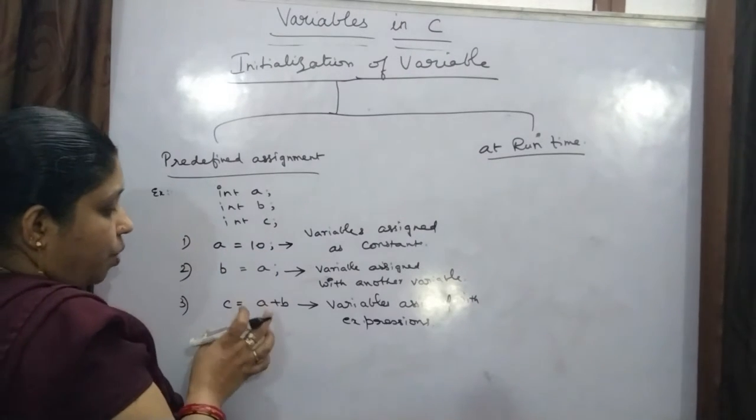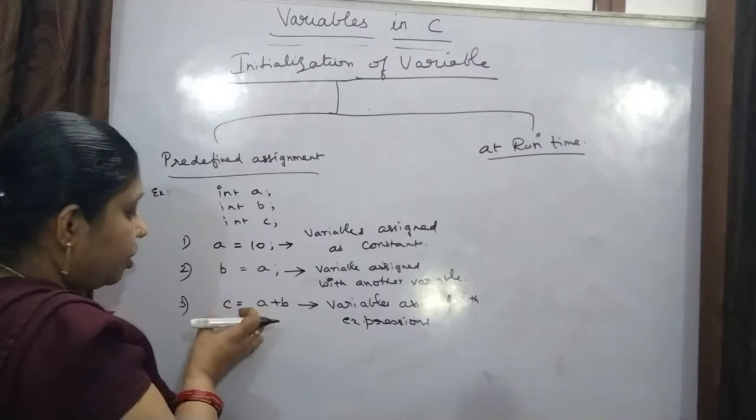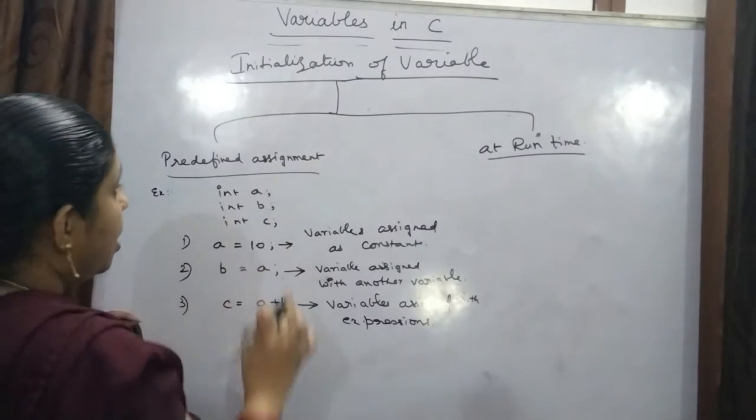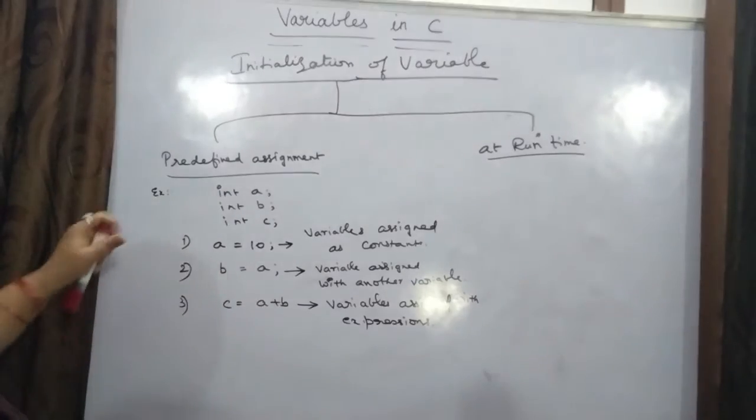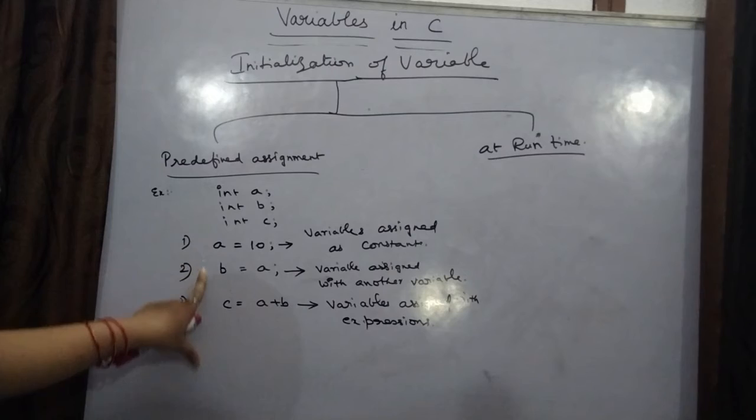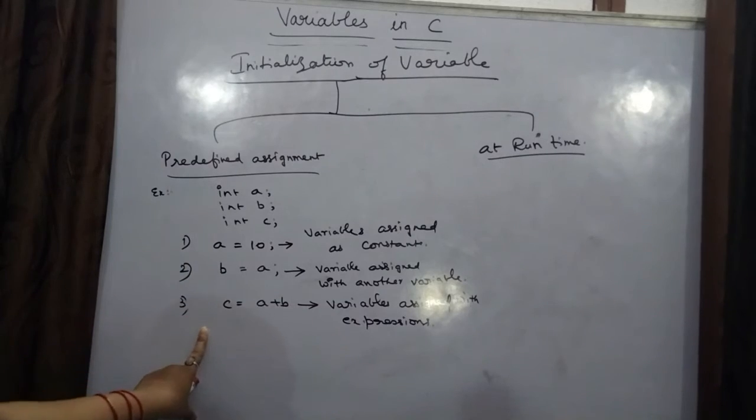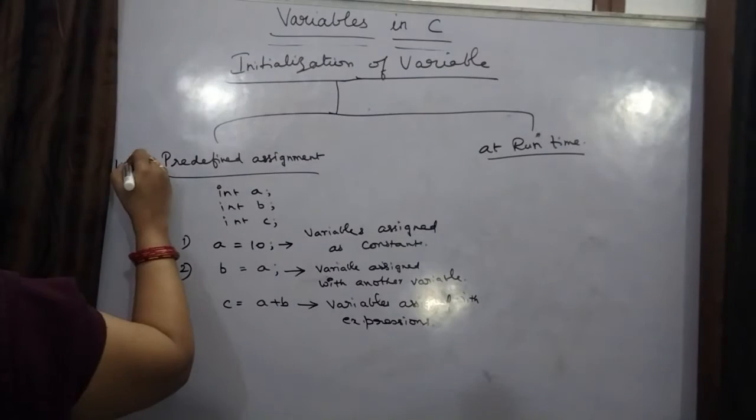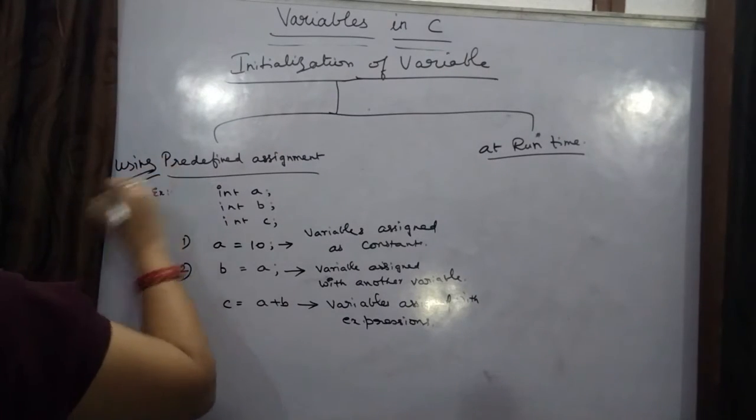So I am assigning an expression to the variable c. Okay, so this is how you will be assigning. Predefined assignment will be done like this. In these three ways you can do the initialization of the variable using predefined assignment.